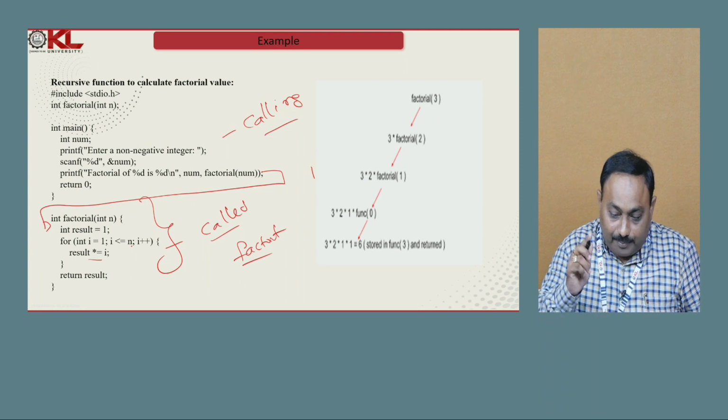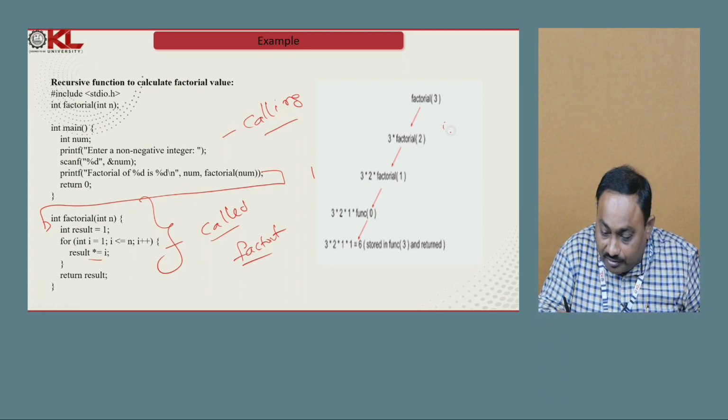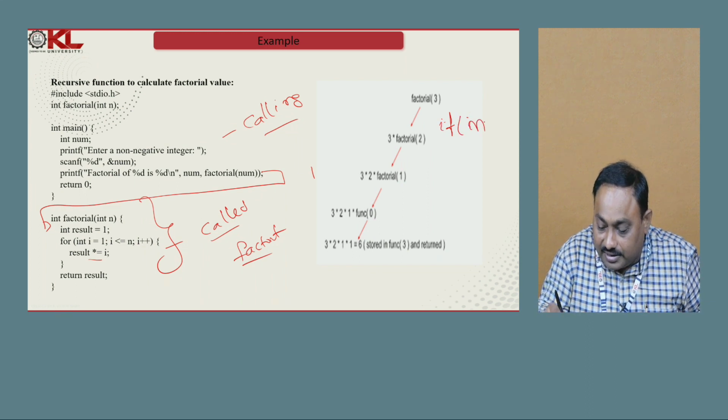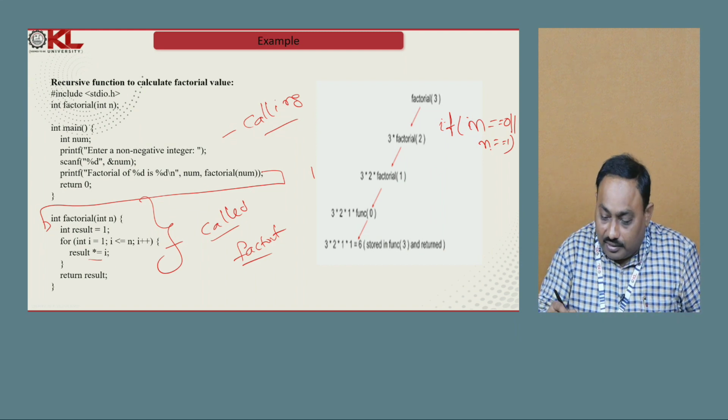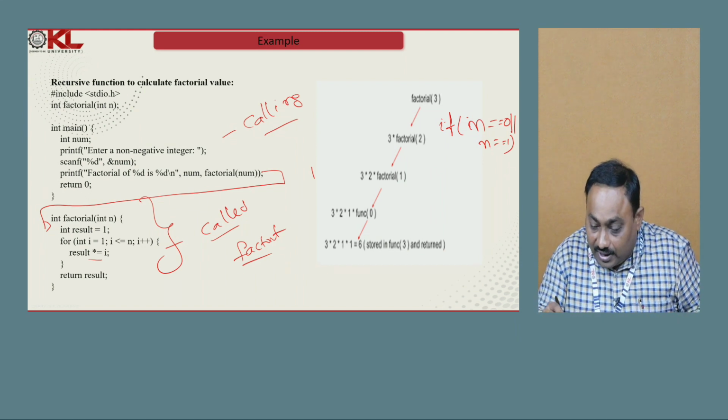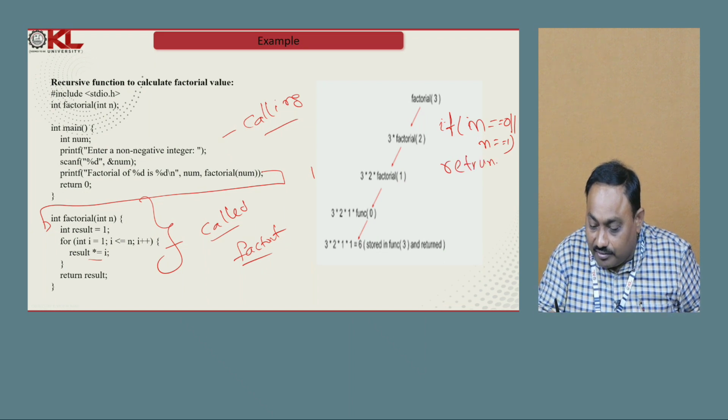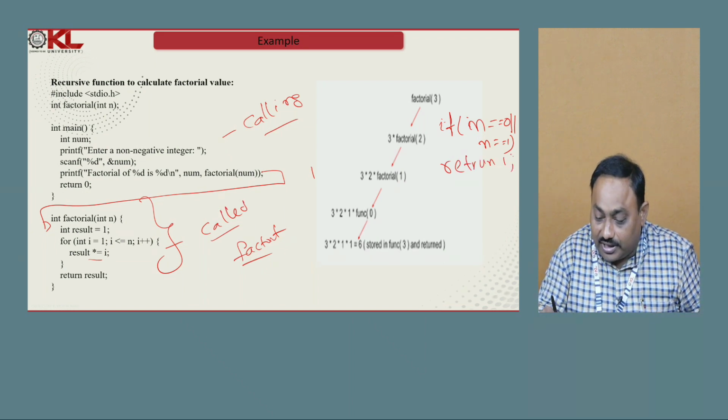So we can define the base condition: if n is 0 or n equal to 1, we simply say the factorial value is 1 and I can write return 1.